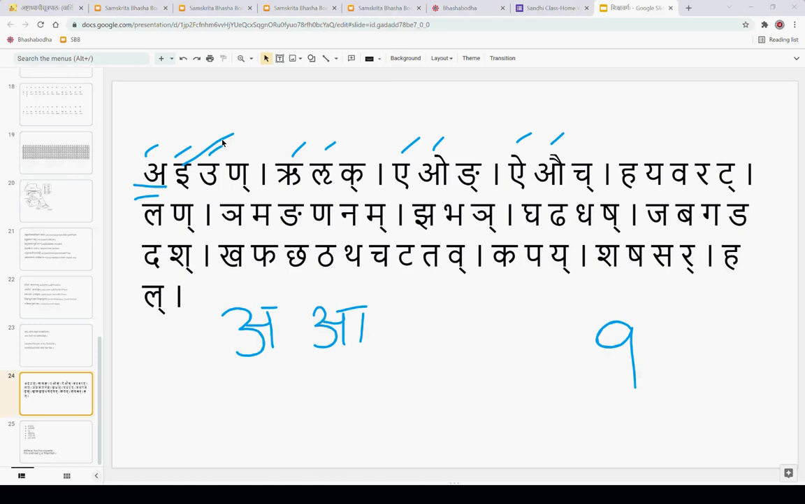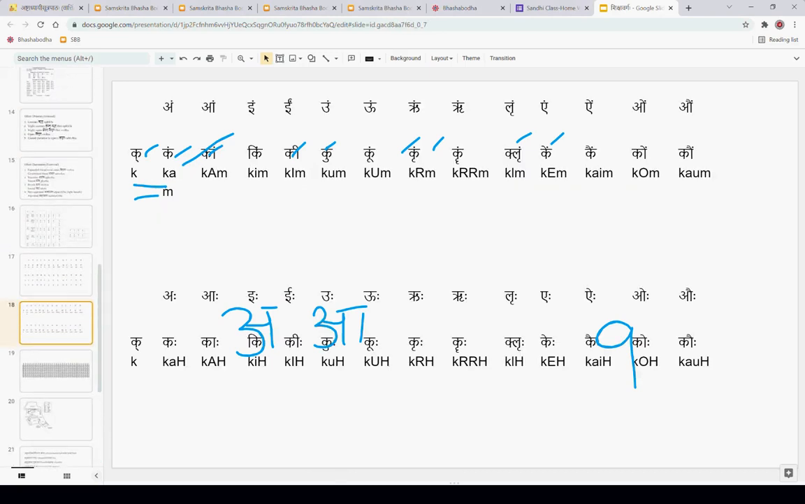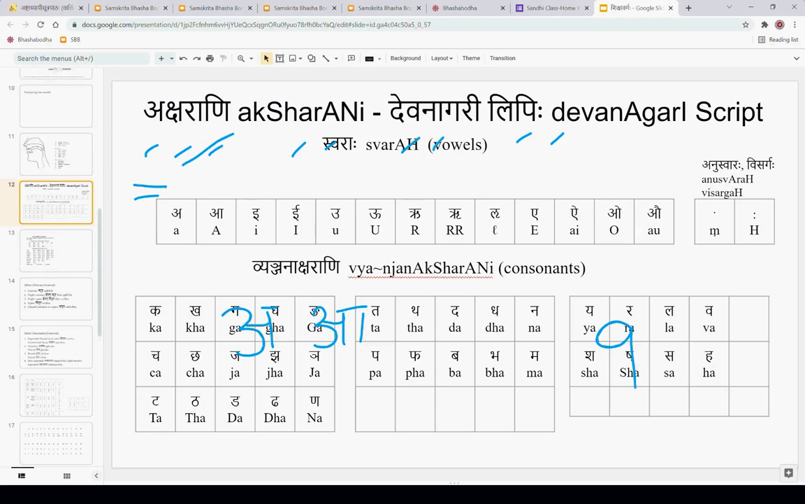So when we look at this, our normal varnamala, the chart of letters we have studied before, where is the chart of letters in this? Here. So how many vowels are here?